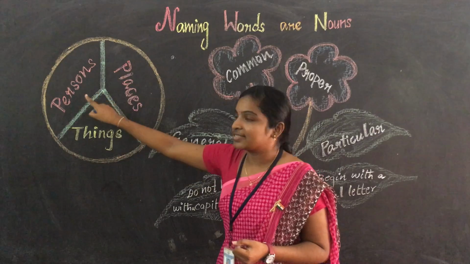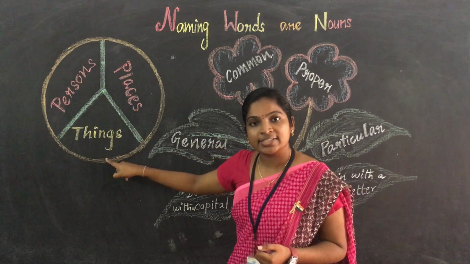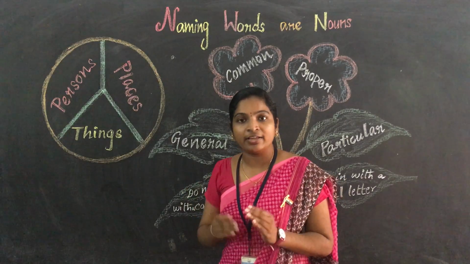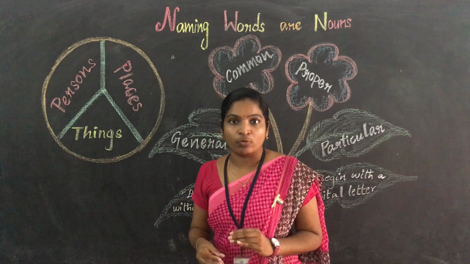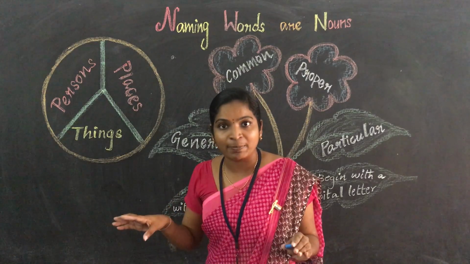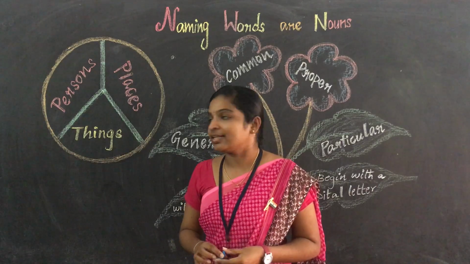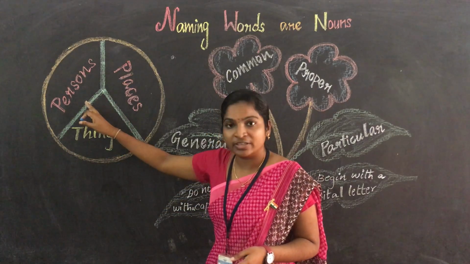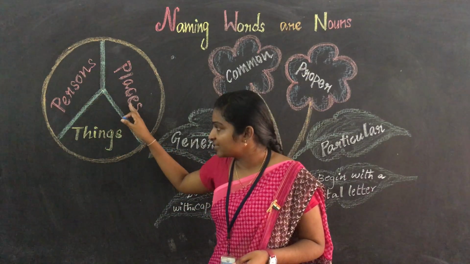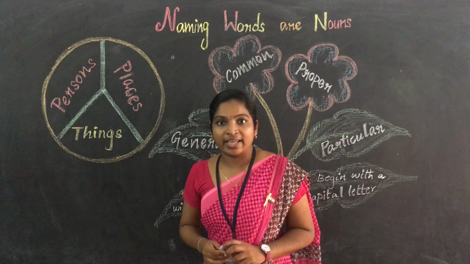It's a name of persons, places, things or animals that we say is a noun. For every person and every place, there is a certain name. That is why they mention the name of persons, places, things or animals. That is a naming word.